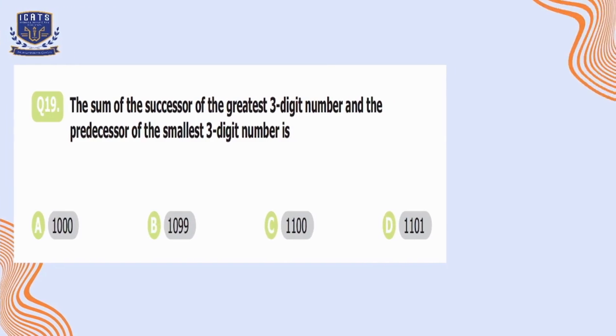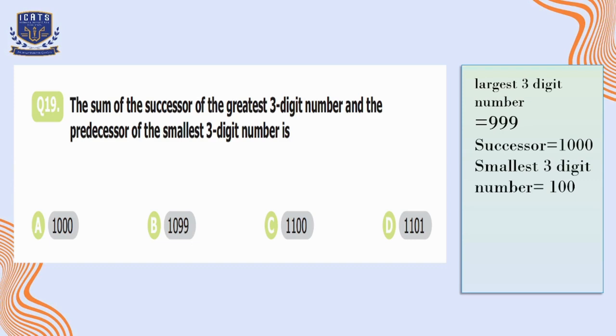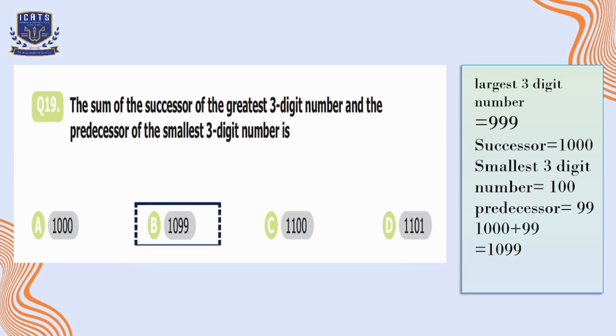Question number 19. The sum of the successor of the greatest three-digit number and the predecessor of the smallest three-digit number is. So let's find out the greatest three-digit number first, which is 999. And the successor means the next number of 999 is 1000. The smallest three-digit number is 100, and predecessor means the number that comes before 100. That is equal to 99. So if we add, the answer is 1099, which is our option B.